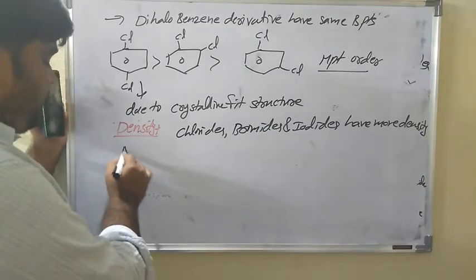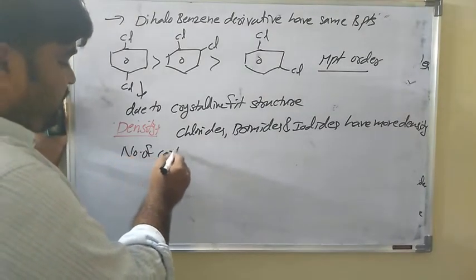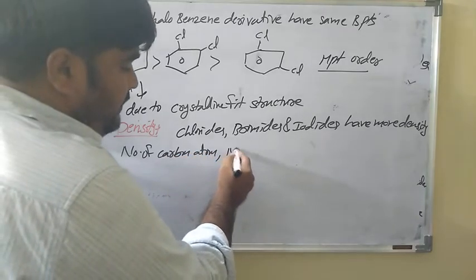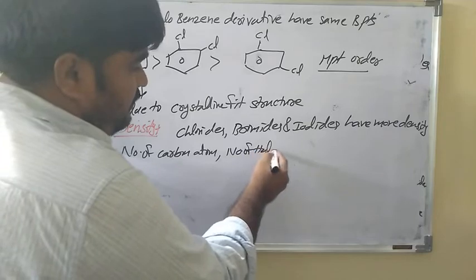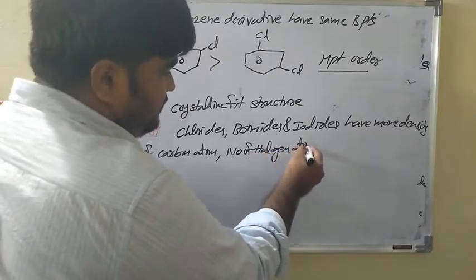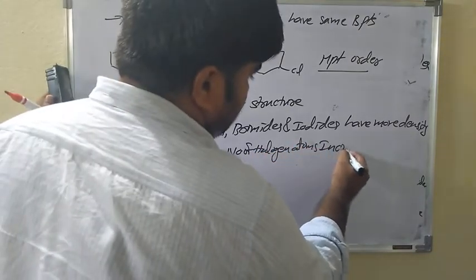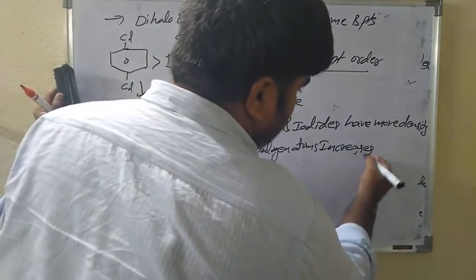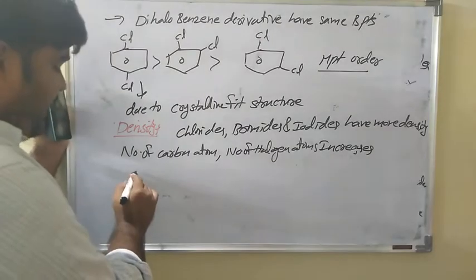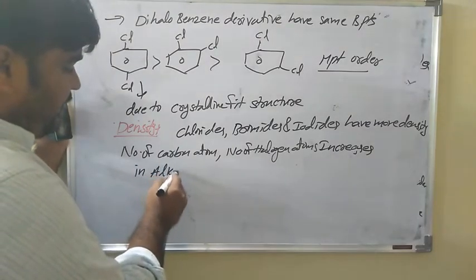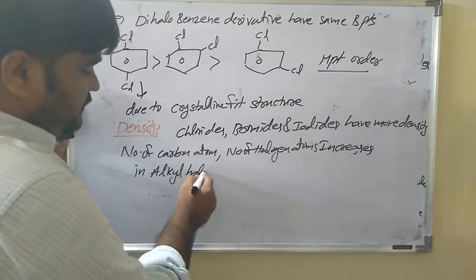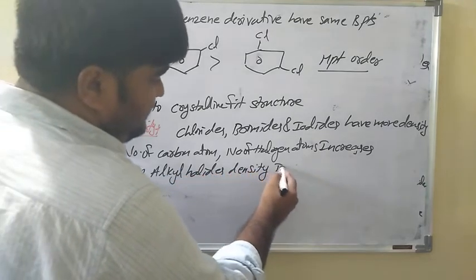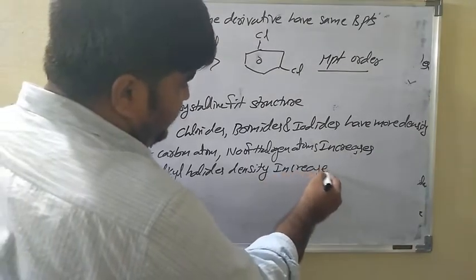When the number of carbon atoms increases and the number of halogen atoms increases, the density in alkyl halides increases.